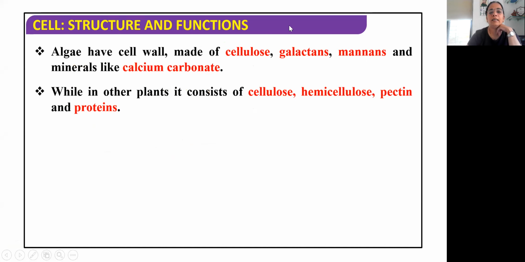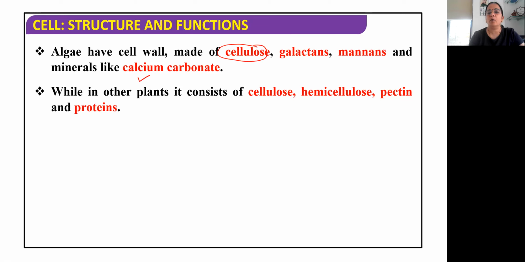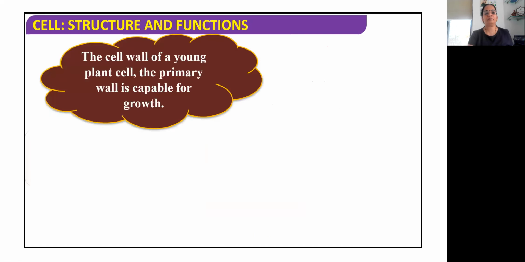Now algae have a cell wall, and I told you this is very, very important. Algae has a cell wall, and that cell wall is made up of cellulose, galactans, mannans, and minerals like calcium carbonate. So all these are important components. You must remember this because you get questions on this. While in other plant cells, it is made up of cellulose, hemicellulose, pectin, and protein. This is mentioned by your NCERT, so you must remember this.